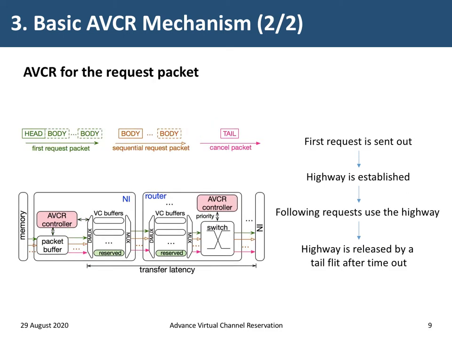For the details of a request AVCR process, the first request will be sent out as head and body fleets to reserve the highway. The sequential request packages will all be sent out to the highway as body fleets, with a special target to identify its end. Finally, a time counter is designed to generate and send out a cancel fleet to release the highway after timeout. This unit is also utilized in the case where the destination prediction of a response package is wrong.